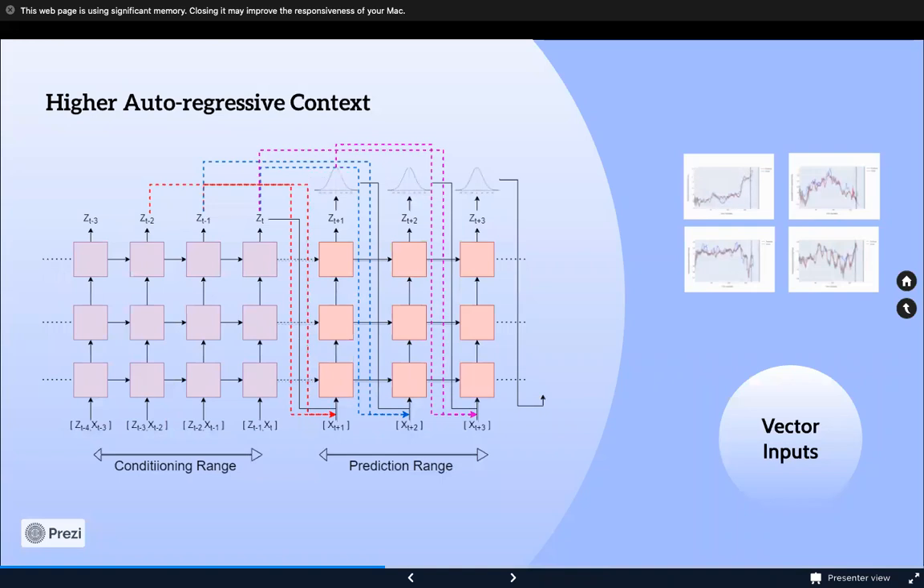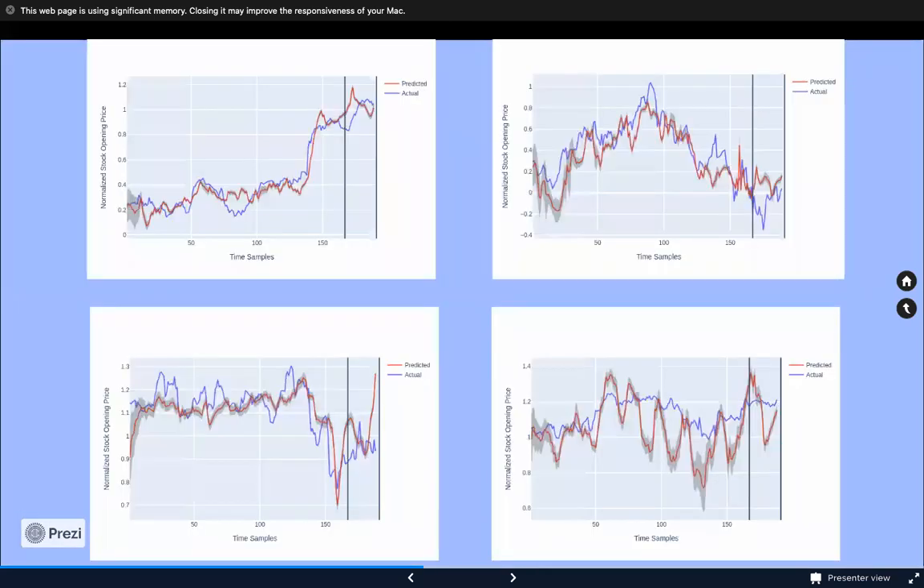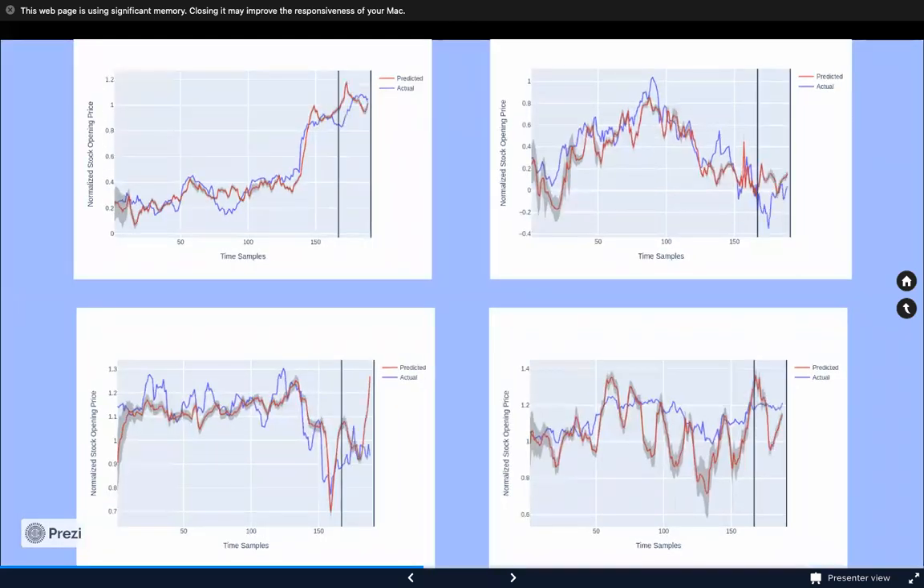Secondly, we train a model with a higher auto-regressive context as inputs. The motivation behind this was to complement the LSTM's ability to remember. Overall, we got a better RMSE and ND performance compared to baseline through this model.